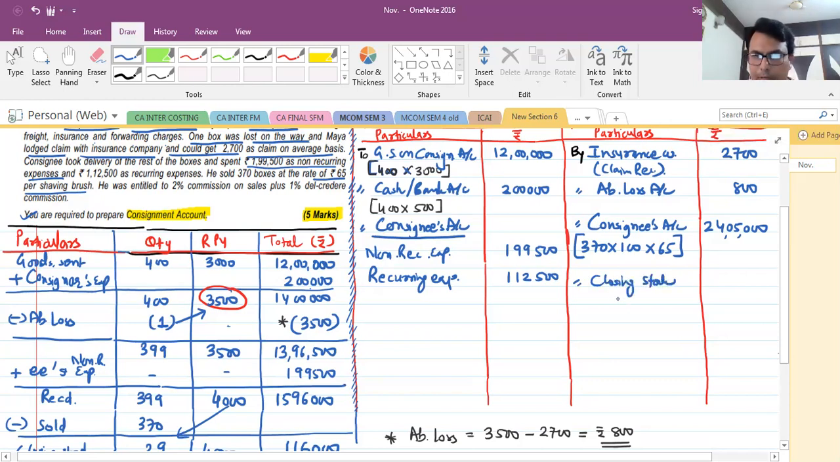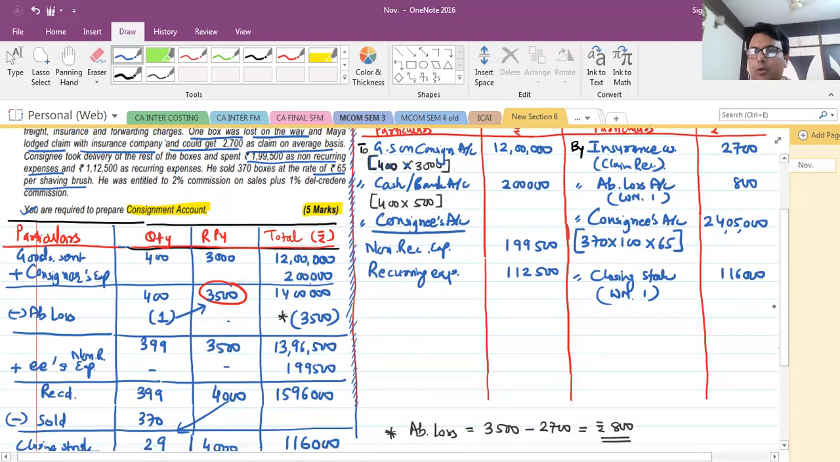And finally closing stock entry. Closing stock, you can mention working note 1, same 1, right? How much it is? 1,16,000. So that's very easy. No need to go for separate calculation of abnormal loss as well as closing stock. Straight away you will get it, right? Now what is left? He was entitled to 2% commission on sales plus 1% del credere commission. Same again, consignment account debit to consignee's account. First we'll go with general commission, right? You can combine and you can calculate also, no issue.